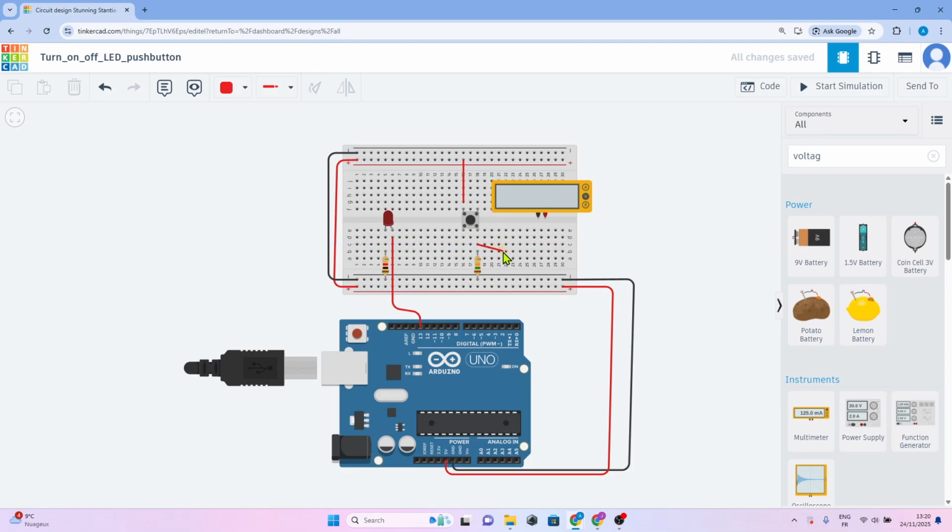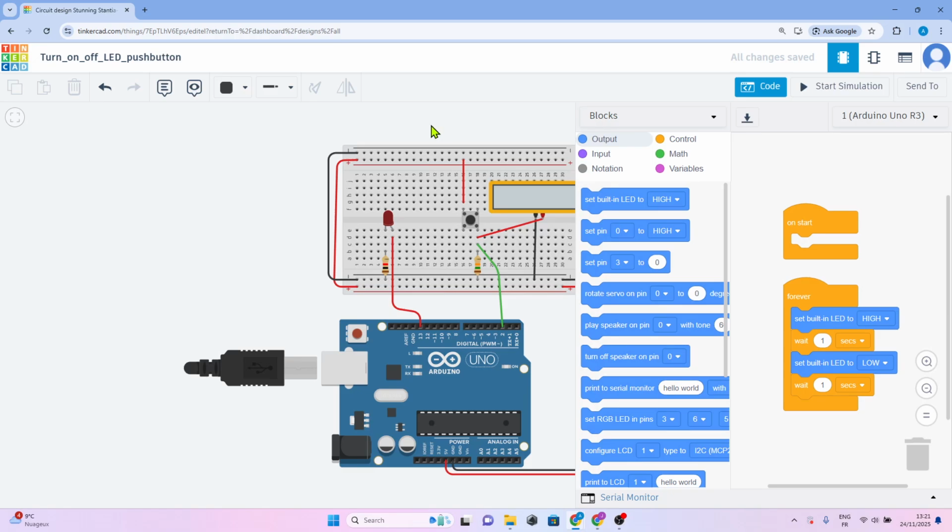We're going to connect this leg to digital pin number 2. We change the color to green. This is for the GND, and this is for the 5 volts. Let's change the color to red, and the GND one to black. Very good. As the circuit is set up, I think everything is well. Let's go for the code block.